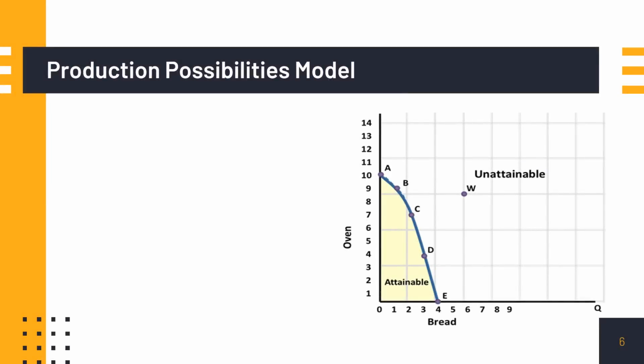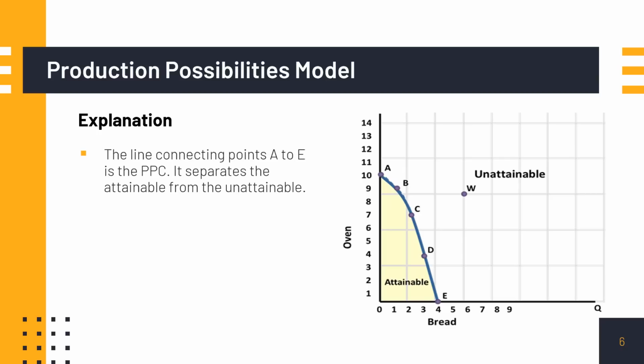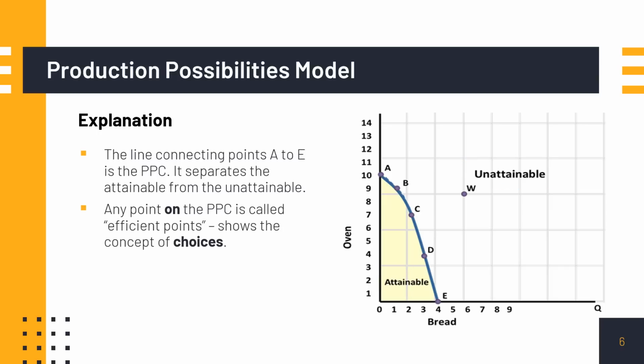Okay, so now let's recap. The line that connects points A to E is called the PPC, where this line separates the attainable area from the unattainable area. Attainable simply means this is the combination of goods that the economy can produce, whereas unattainable means the economy cannot produce them. Now, any points on the PPC are called the efficient points. It's called efficient because at any point, whether it's A, B, C, D, or E, the economy is at its full employment and at full production capacity level. Therefore, it is very efficient.